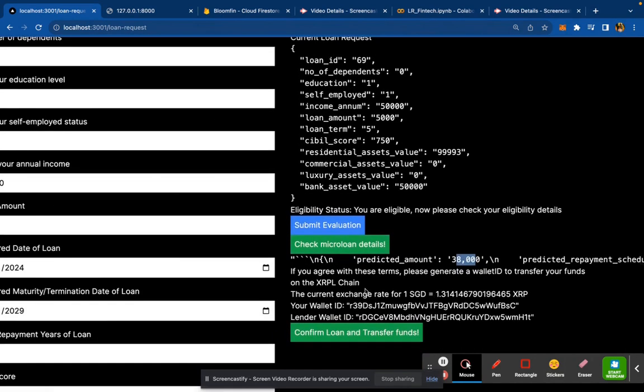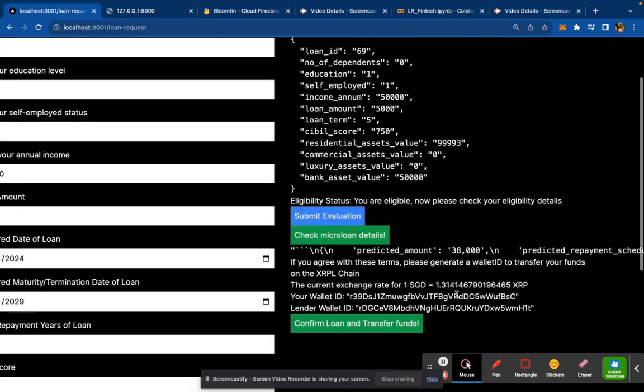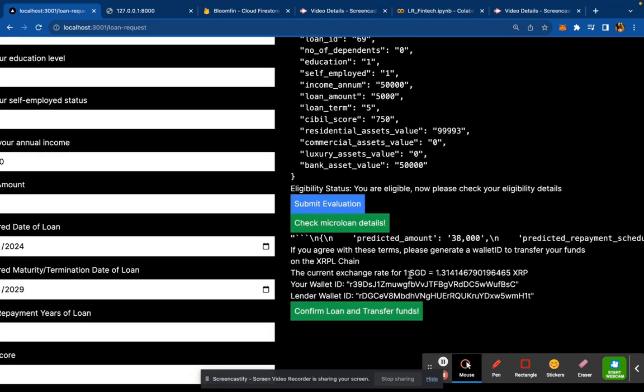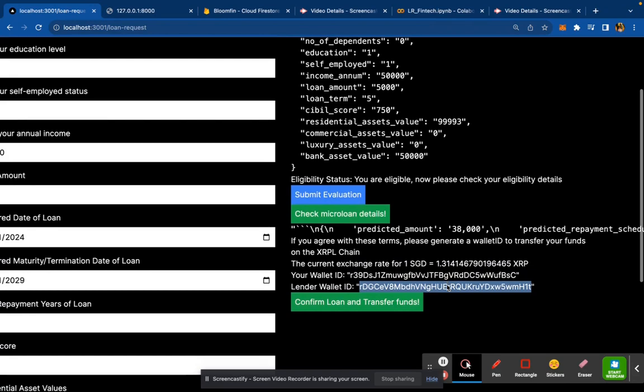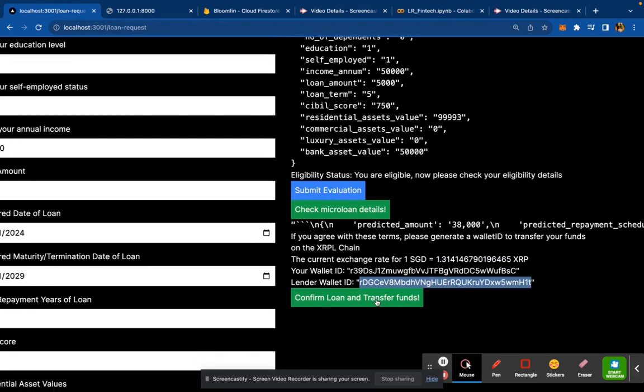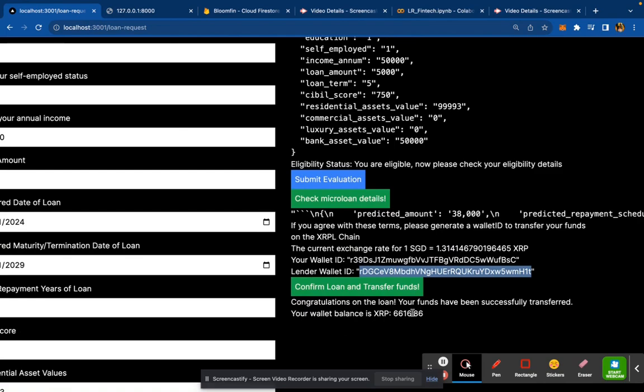Then we have deployed the CoinGecko API to fetch the exchange rates. In this case, we only have the SGD, but in the future, we want to scale this application to use all currencies that suit the individual user's needs. We have generated these wallet IDs on the testnet of the XRP sidechain. We can then confirm this loan if you're okay with the terms and transfer the funds. It looks like our loan was successful, and this is our wallet balance.